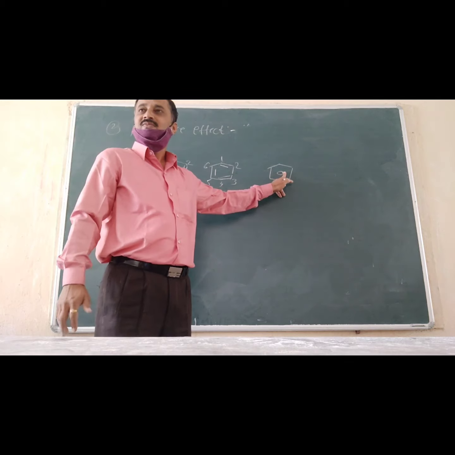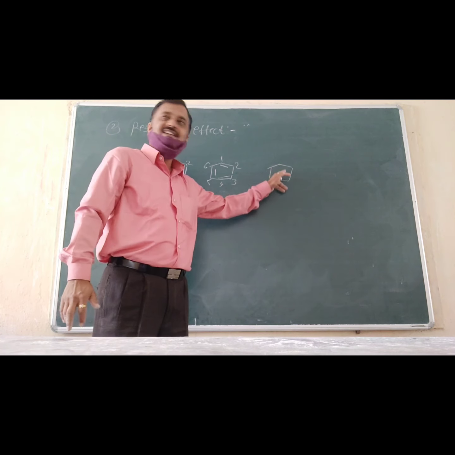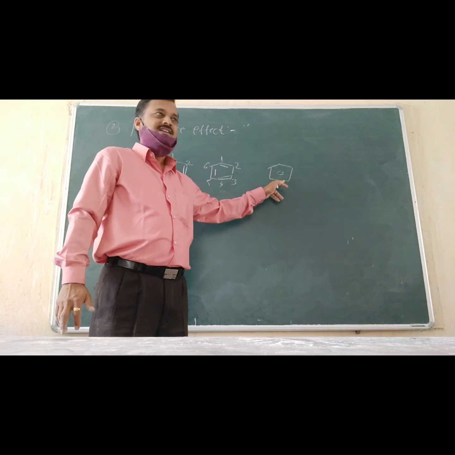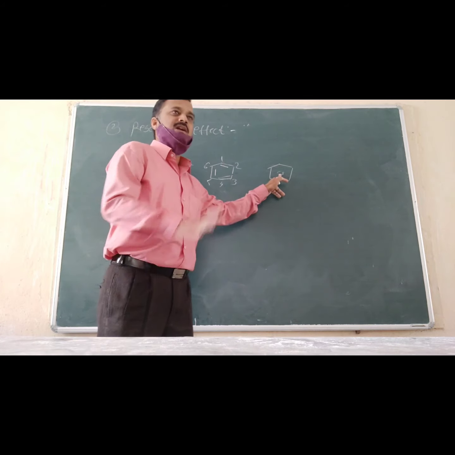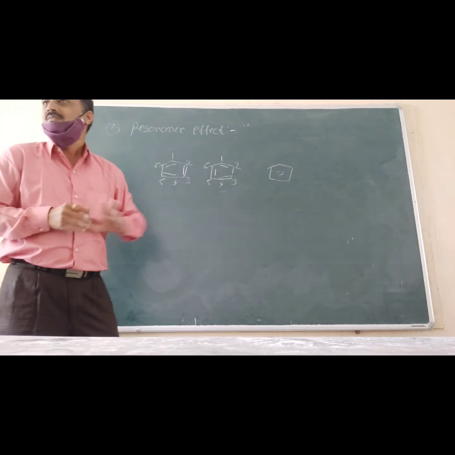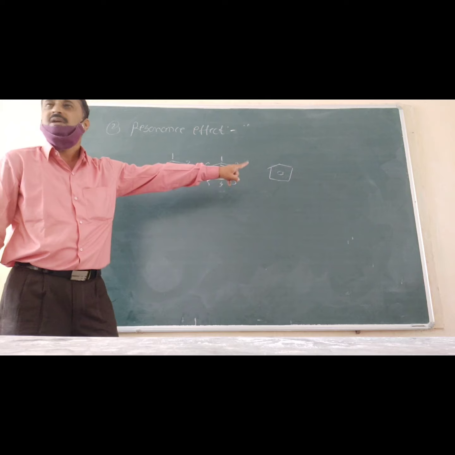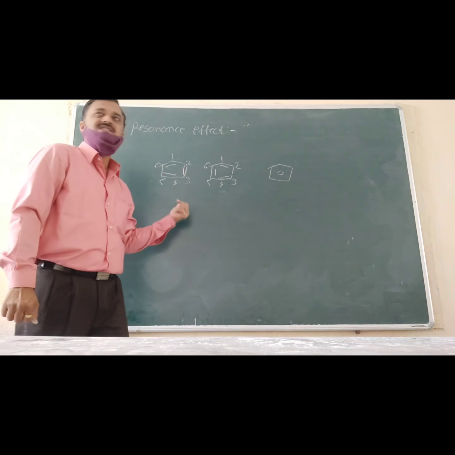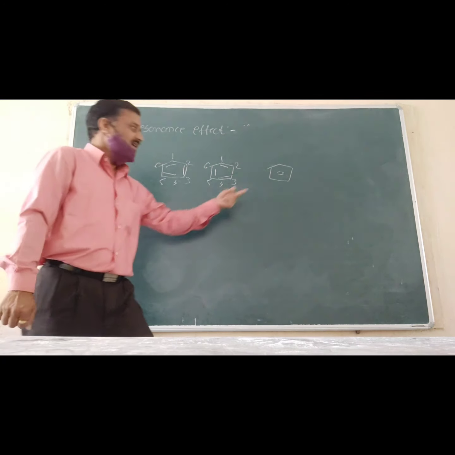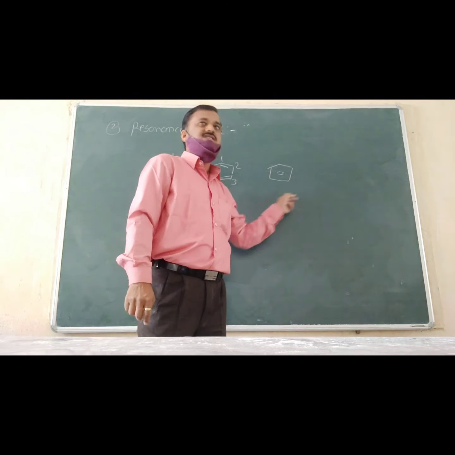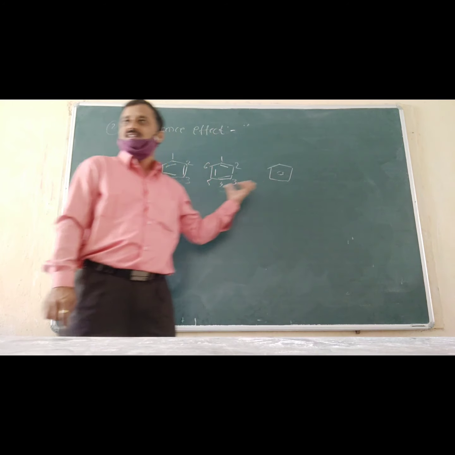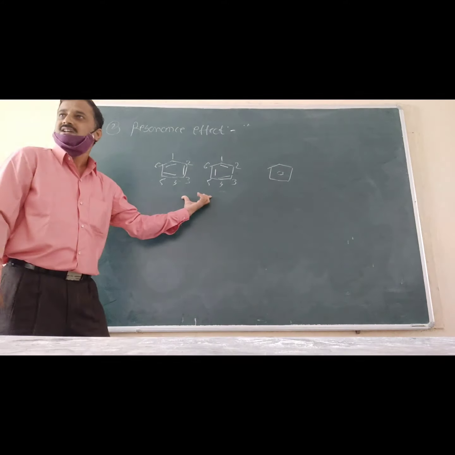And in this case, what is the meaning of this circle? It means the position of the double bond is continuously changing, it is not fixed. These structures are known as single Lewis structures. This structure is known as the resonance hybrid structure. These structures are known as the resonance structures. Okay, remember.